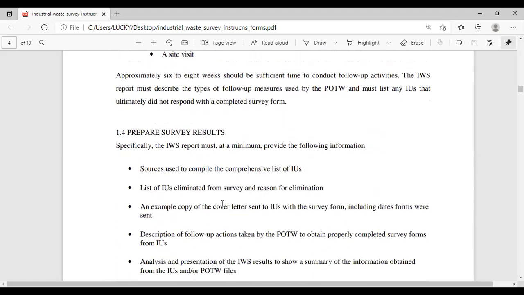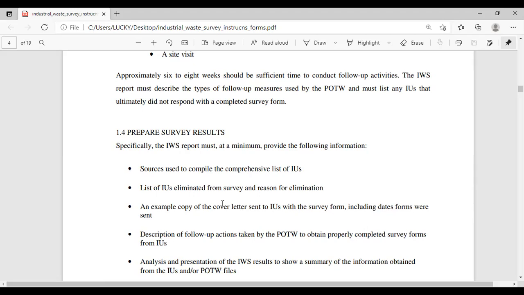Approximately 6 to 8 weeks should be sufficient time to conduct follow-up activities. The IWS report must describe the types of follow-up measures used by the POTW and must list any industrial users that ultimately did not respond with a completed survey form.